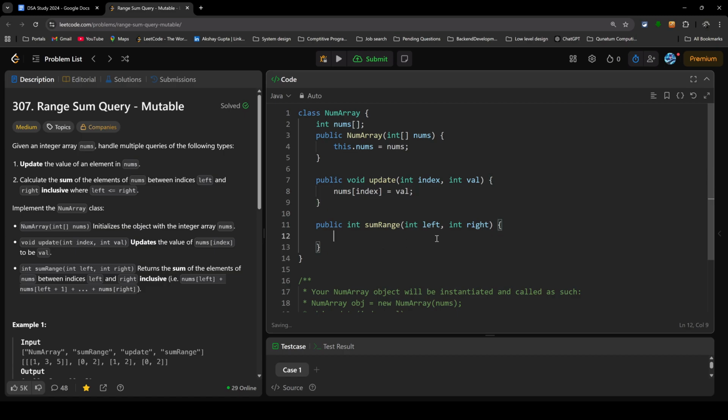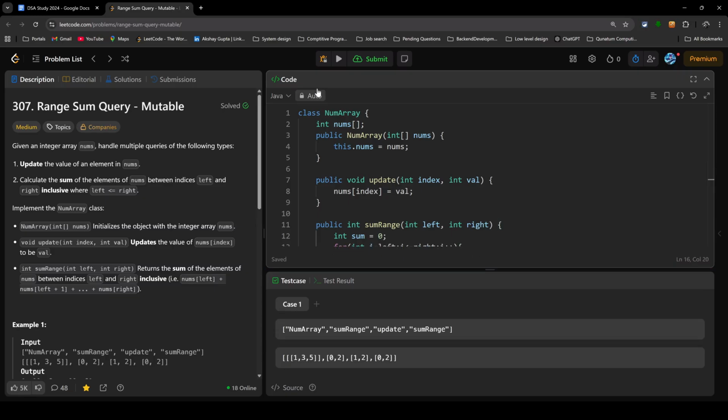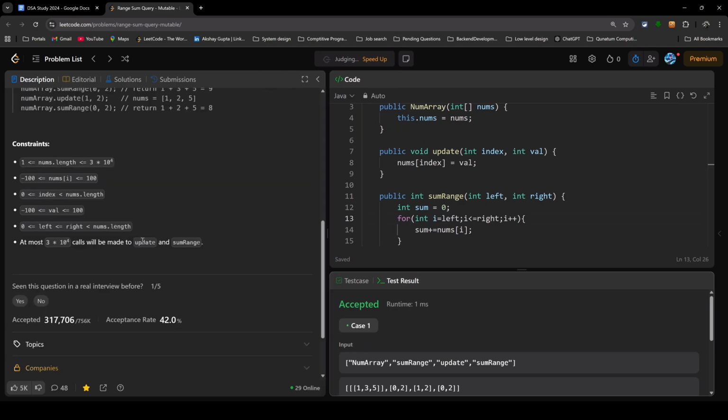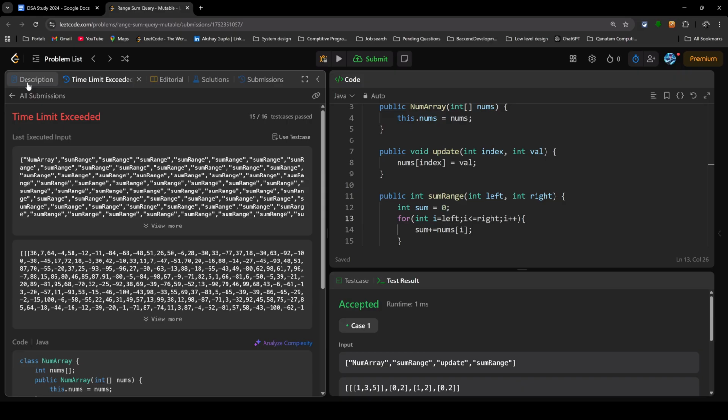And finally, for getting the sum of all the numbers between left and right, I can have a sum variable and iterate from left to right. As they have said that both have to be inclusive, I will initialize from left and go until the value is right, add all those values to the sum, then finally return the sum. As you can see, this will work on the smaller cases. This is giving me the correct answer, so it will pass some of the test cases. 15 of the 16 test cases have passed.